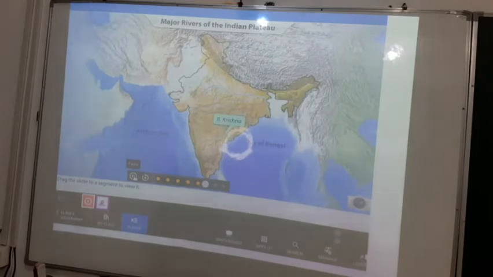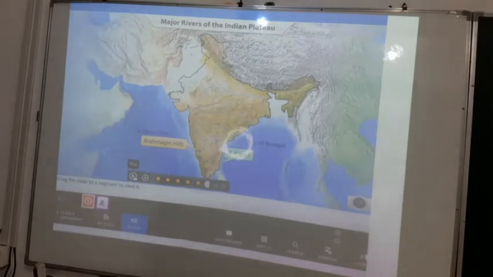The river Krishna, the second largest east-flowing river, originates at Mahabaleshwar in the Western Ghats, flows eastwards and drains into the Bay of Bengal. The river Kaveri, or the Ganga of the south, originates at the Brahmagiri hills of the Western Ghats. The question can also be asked which river is called the Ganga of southern India. The answer will be the Kaveri. The Kaveri river also started from the Brahmagiri hills and then ended in the Bay of Bengal.